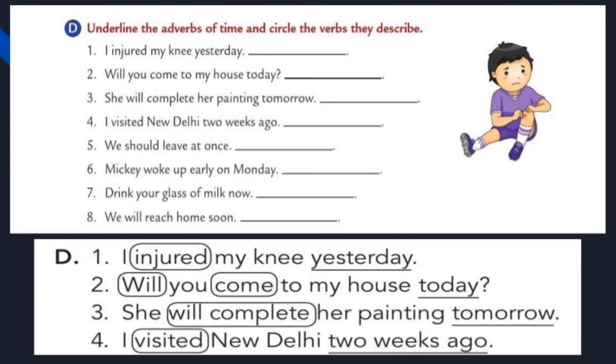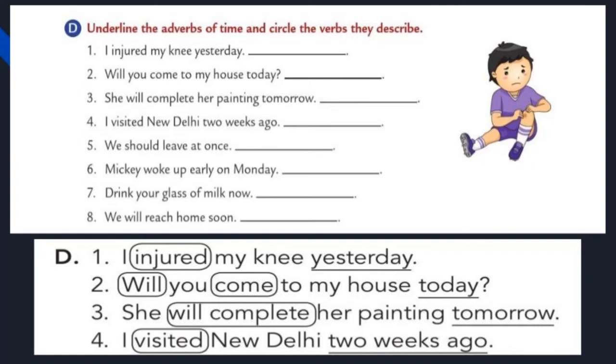Okay, first of all, say the verb in the first sentence. Find out the verb. The verb is injured. So what should we do? You should circle the verb injured. Okay, next find out the adverb of time. Yes, you're right. Yesterday. Yesterday tells us the time. So underline the adverb of time here, yesterday. Okay, let's move to the second one.